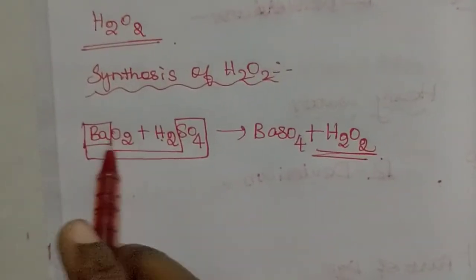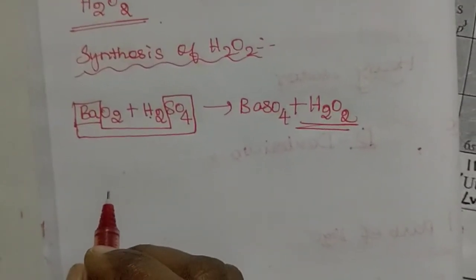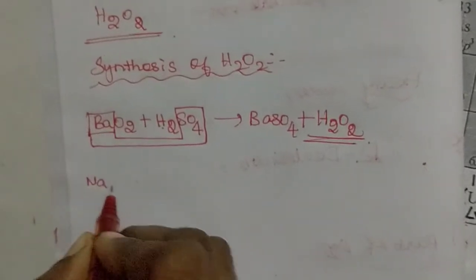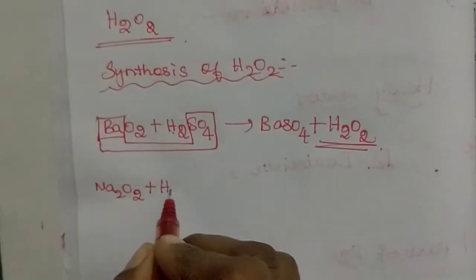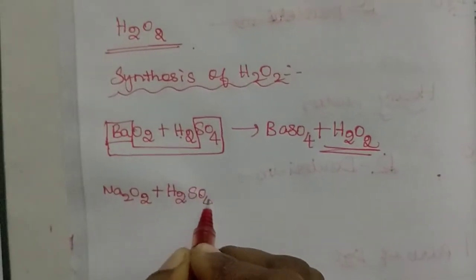Not only from barium peroxide, we can also treat sodium peroxide with a dilute acid like sulfuric acid, H2SO4.